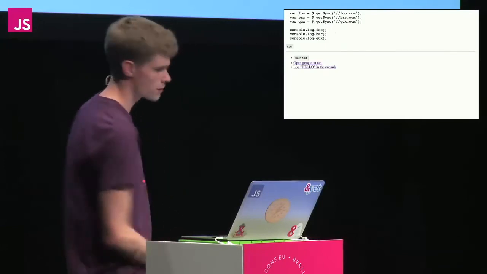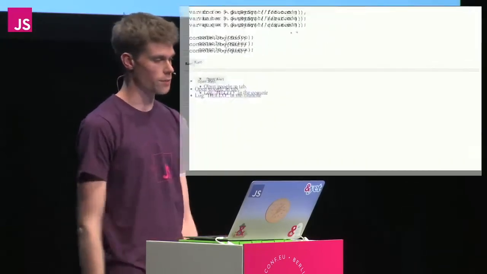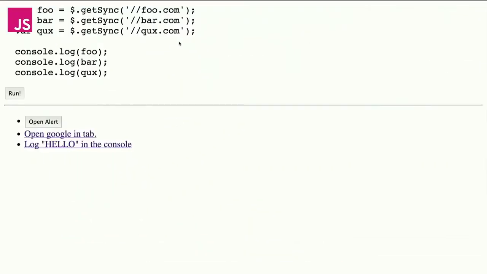OK. So this is Chrome. This is the code I just ran. Browsers don't give us, well, they do actually give us synchronous Ajax requests, but I'm actually just faking this out with a big while loop, because while loops are synchronous. So I basically while loop for like a second or 5 seconds, I think, before continuing.